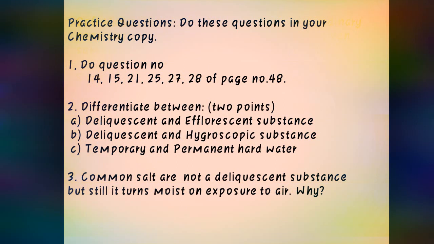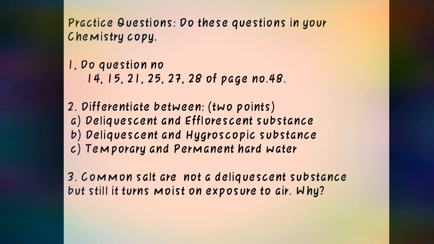Now this is all about the chapter. Here are some practice questions for you. Children, on page number 46, some experimental studies are given. You can go through those experiments. All those experiments are related to hard and soft water only, which we have discussed.